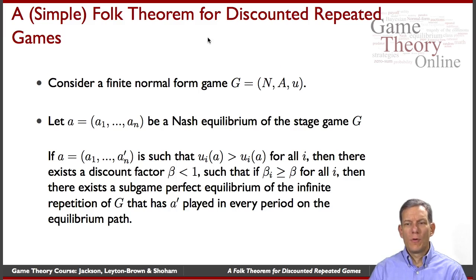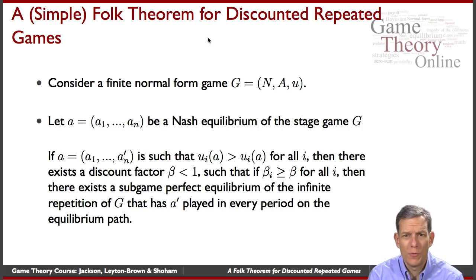So what's the folk theorem? What's the extension to repeated games? So take a normal form game, and there's actually very many versions of folk theorems, and we'll do a very particular one which has, I think, the basic intuition behind it and a fairly simple proof. So the idea is we're looking at some Nash equilibrium of the stage game. So take a stage game, find a profile which is a Nash equilibrium of the stage game, and then also